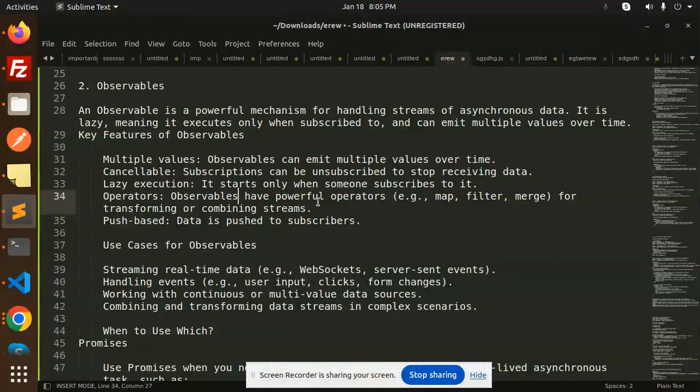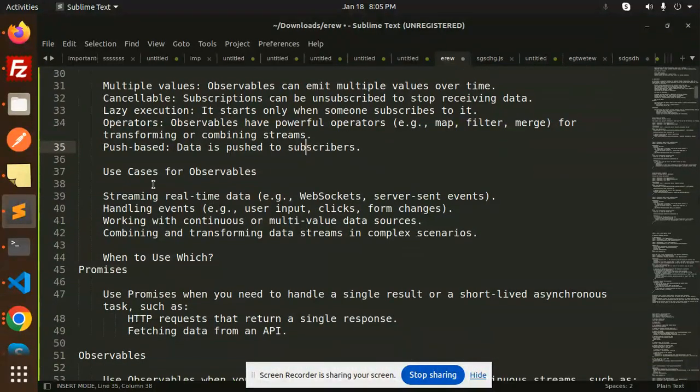Operators. Observables have powerful operators like map, filter, merge for transforming or combining the streams. Push based. Data is pushed to the subscribers. Use cases. Streaming real-time data, WebSockets, server-sent events, handling events, user input, clicks, form changes, working with continuous or multi-value data sources, combining and transforming data streams in complex scenarios.